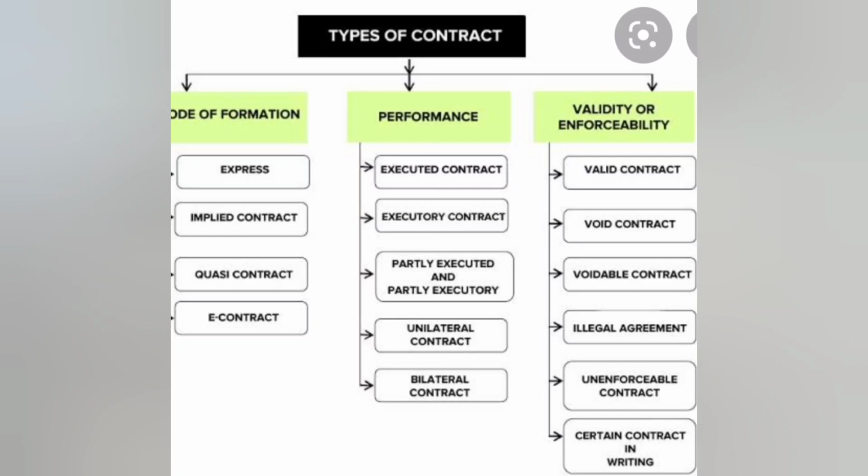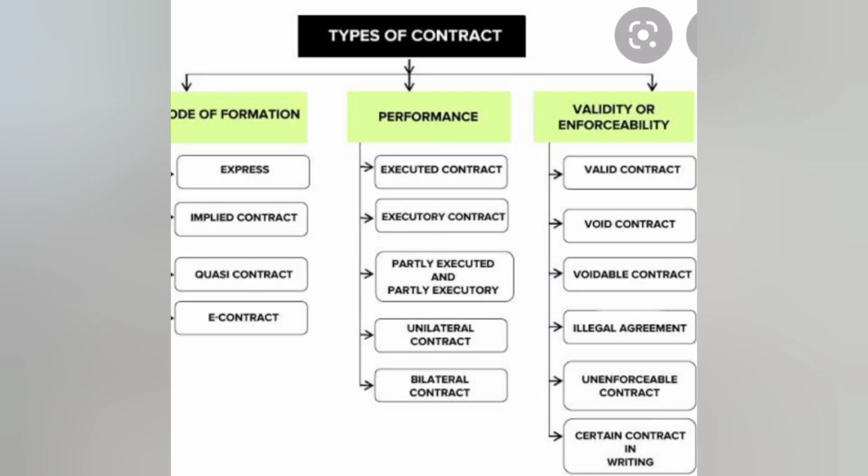Now, validity or enforceability. A valid contract is an agreed contract, and it is a legal contract. A void contract is one where the court will completely say that when you initiated the contract, it was a completely wrong contract. So that is a void contract. A voidable contract is one where, as per the court, it can be made valid or it can be made void.